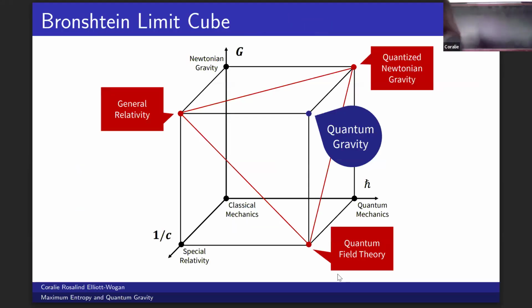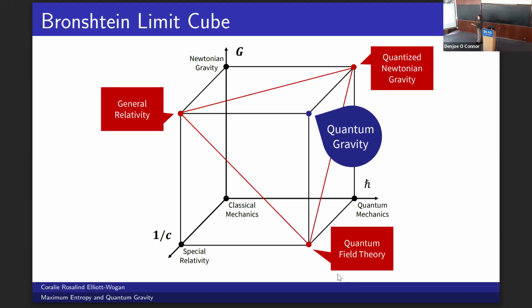I thought I would also just show you a cute little diagram, which is called the Bronstein limit cube. This just visualizes the different branches of physics based on which fundamental constants are important. We're, of course, in the quantum gravity corner, where G, ħ and 1 over c are all significant. If you take the limit as ħ goes to 0, you find yourself in general relativity, and if you take the limit as G goes to 0, you find yourself in quantum field theory.